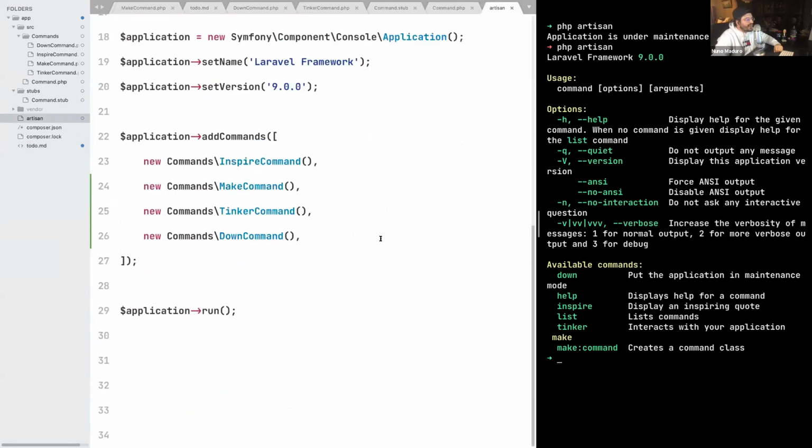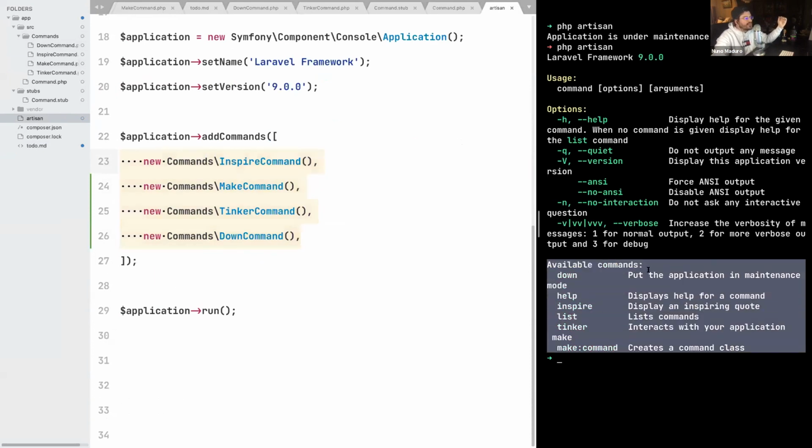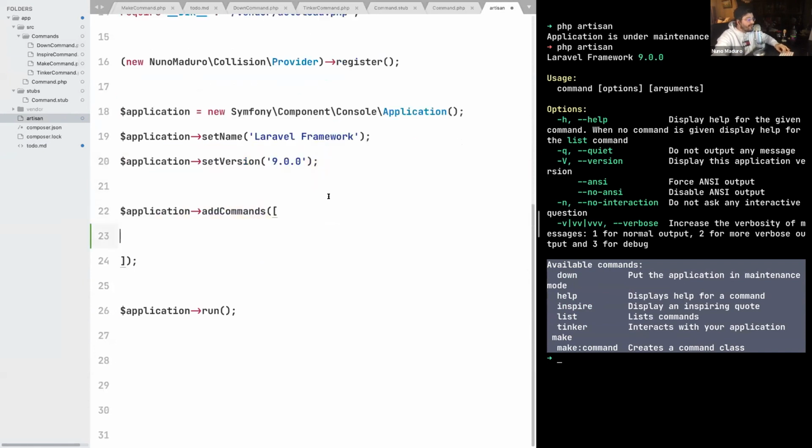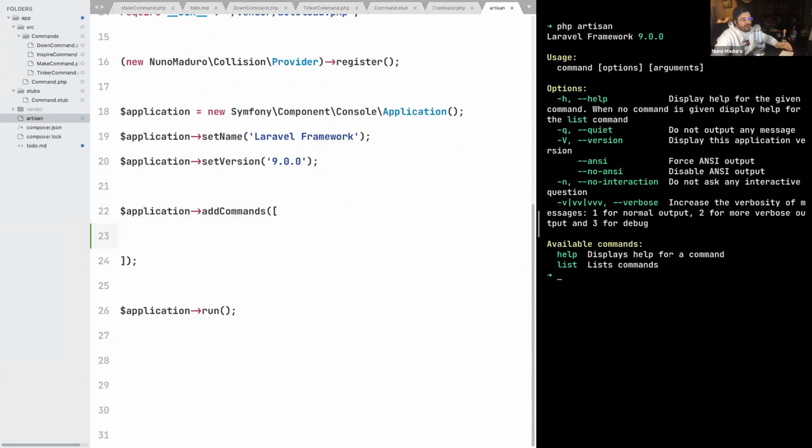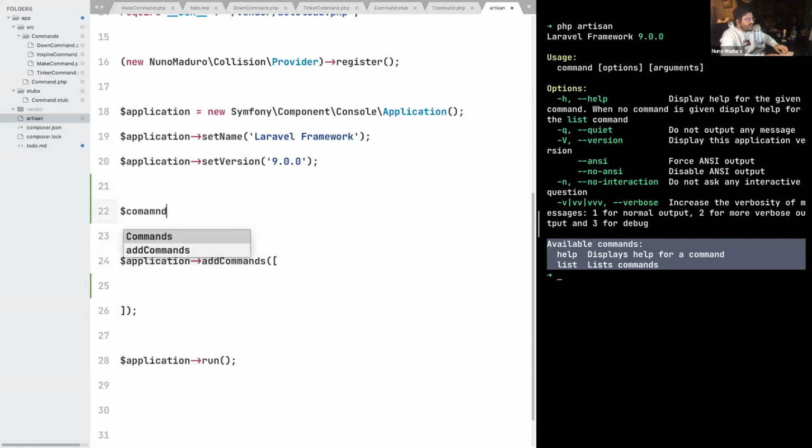Now, remember that during this talk, I was constantly saying that one very annoying thing is the fact that I need to register all the commands individually. Now, on Laravel, we all know that if you create a command in the commands folder, those commands automatically appear on this list of commands. So how can we simulate something like that, to the point that if I remove this hard-coded list, all my commands would still appear on the list of available commands? Something that we can do is create this variable commands, just like that.